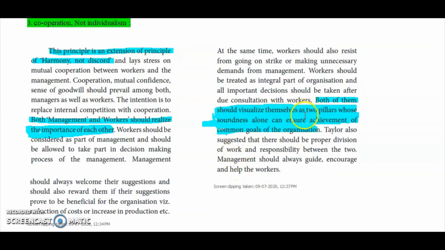Who are the two pillars? Management as well as the workers. If any one of the pillars is not there, the building will not be there. In the same way, the management has to give importance to the workers, and the workers also give importance, and they have to work together and they will achieve attainment.